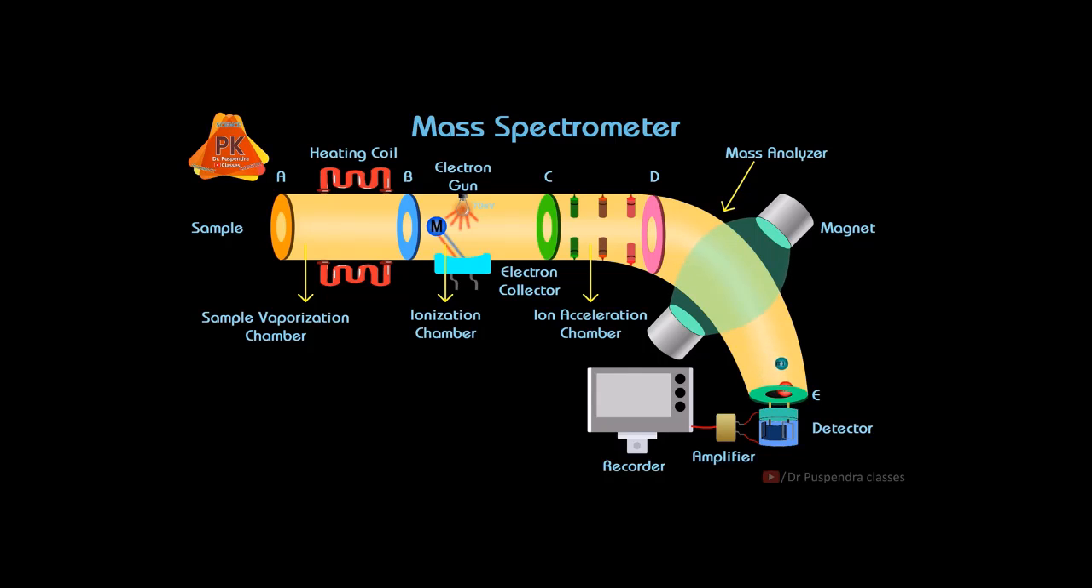Now these molecules will be detected by the detector, and here a photomultiplier tube is used as the detector. Ultimately this signal will be transferred towards the amplifier. The amplifier will amplify these signals, and finally it will be recorded in the recorder, and we will get the mass spectrum. So this is the complete explanation about the mass spectrometer and its working.